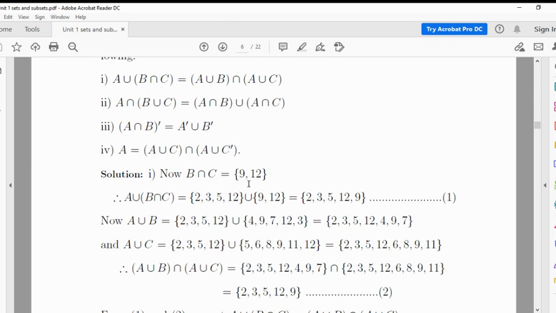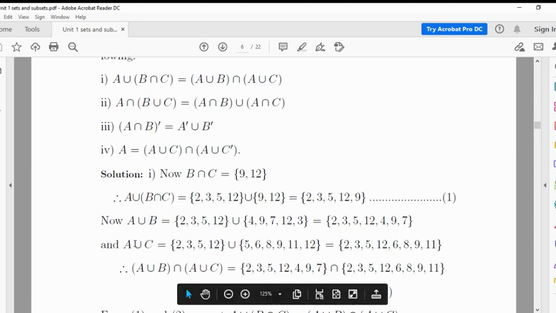B intersection C contains 9 and 12. A union (B intersection C), that is A, which contains 2, 3, 5, 12, union {9, 12}. 12 is repeating, so 12 should come only once, and the remaining elements are 2, 3, 5, 12 and 9. So this is our A union (B intersection C). Now first find A union B, then find A union C, and take the intersection.